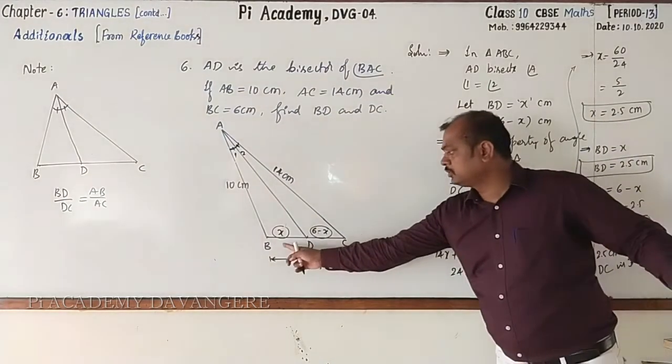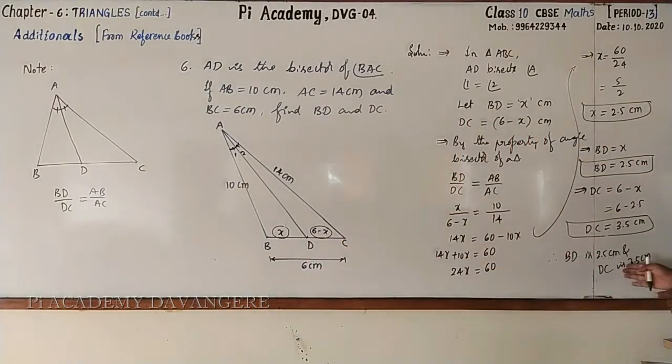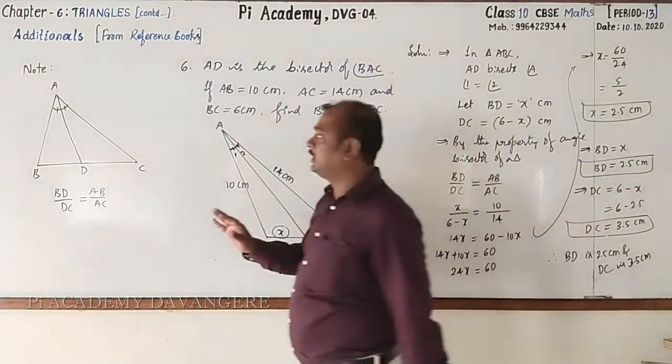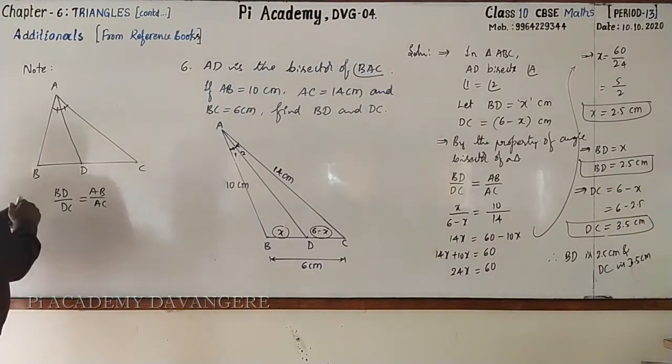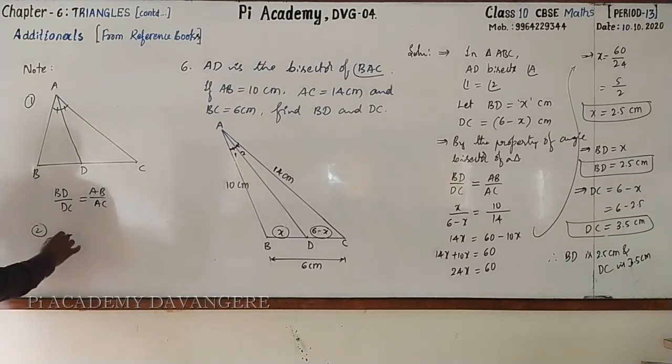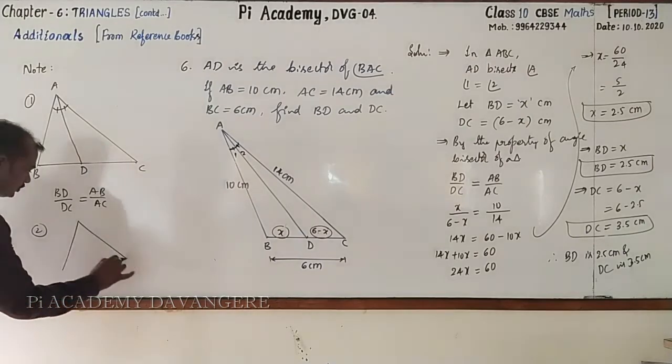And these two, 2.5 plus 3.5, is again 6. Got it? I have been telling repeatedly, please do remember this result. Along with that, you can also remember one more result. What is that? You just go through this.